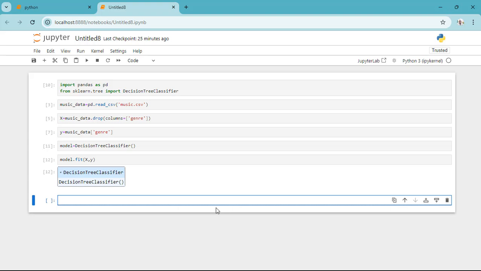So we can go ahead and ask the model to make a prediction. So I'll say model.predict. Okay, so I'm going to predict for a 21-year-old male and a 22-year-old female.